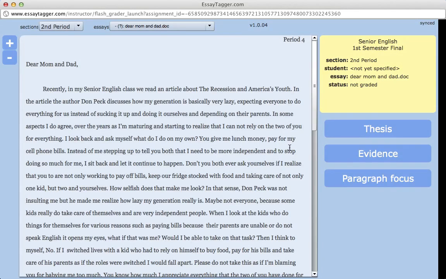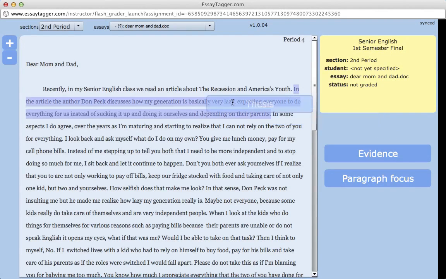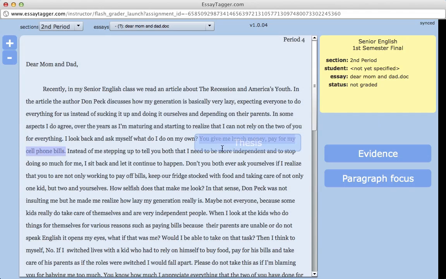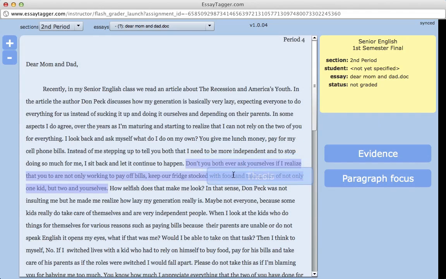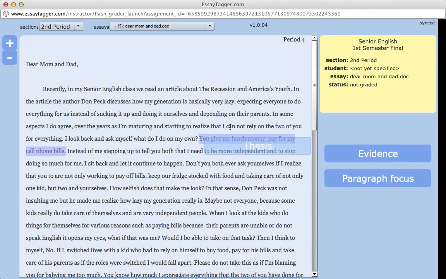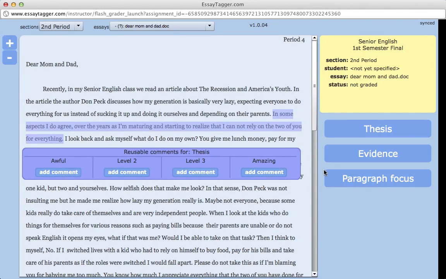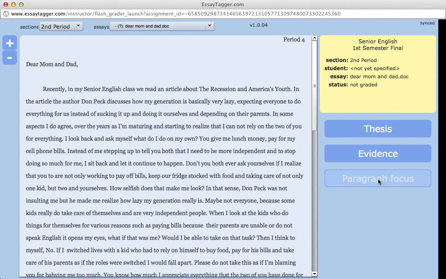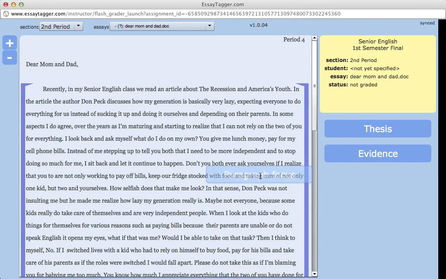So here's our essay. We have the core elements, thesis, and evidence, and remember we specified those as sentence level scoped. So when we drag them over the essay, it's just going to highlight one sentence at a time because they were sentence level scopes. Whereas the paragraph focus, we configured that to be a paragraph level scope. So instead of highlighting individual sentences, it's identifying the entire paragraph.